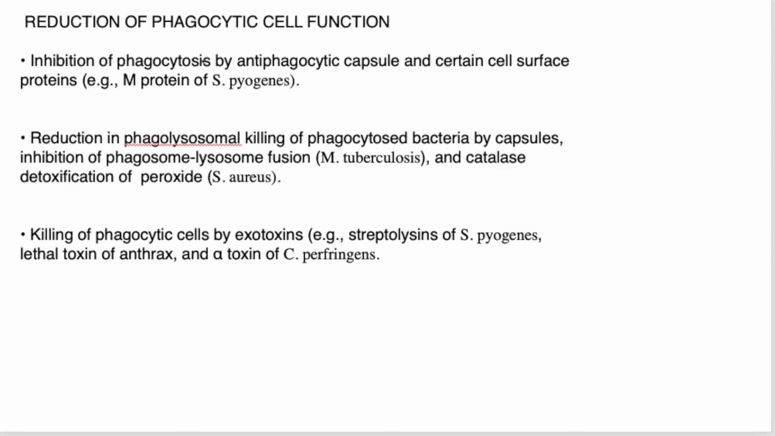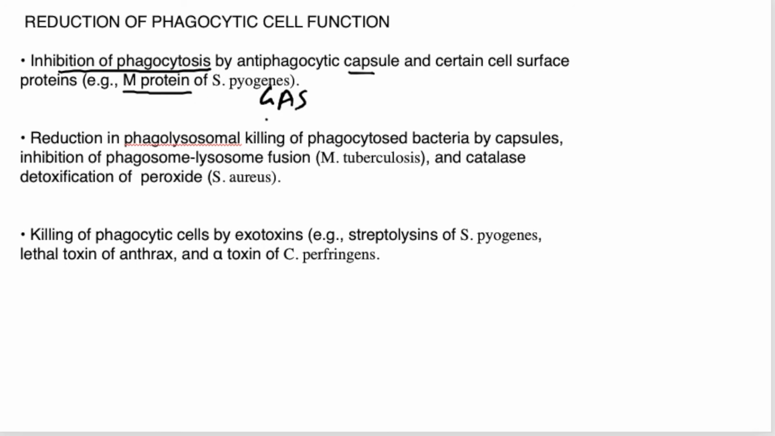Next is reduction of phagocytic cell function, that is inhibition of phagocytosis, right? Inhibition of phagocytosis by antiphagocytic capsule and certain cell surface proteins. An example, which is very important, is M protein. M protein is represented by Streptococcus pyogenes, that is group A Streptococcus, right?